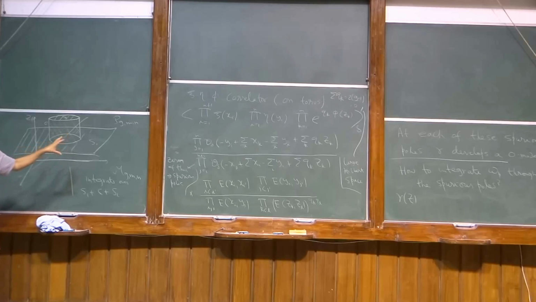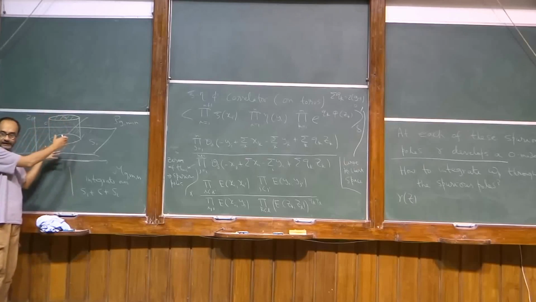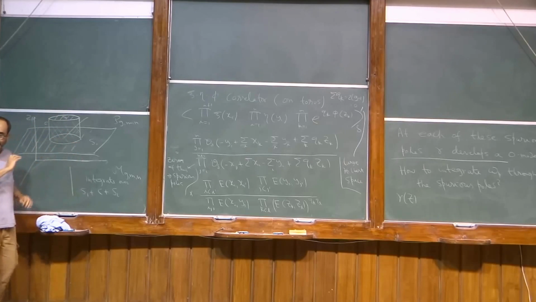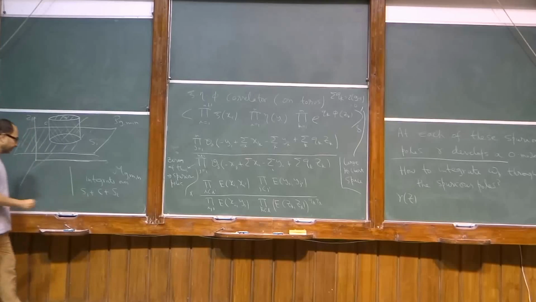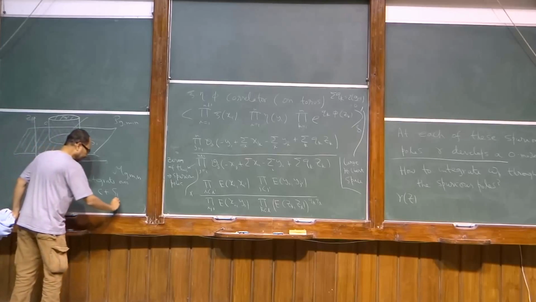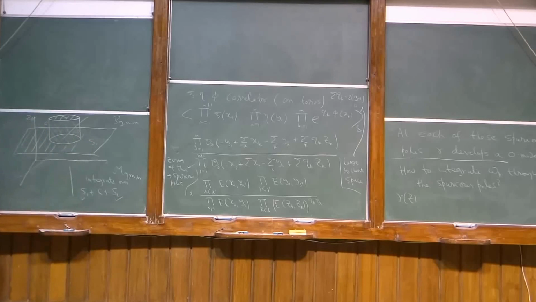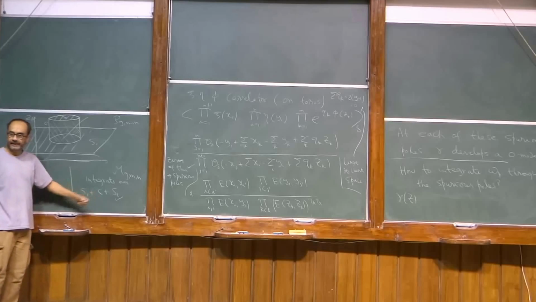So the geometric picture that I have drawn hasn't solved the problem. It has just transferred the problem into the cylinder. So I have to now say how we deal with the spurious pole on the cylinder. Is this clear? Okay. So in this way, there is no problem in defining the integrals on S1 and S2, because they are no different and spurious. The possible problem is over the cylinder.